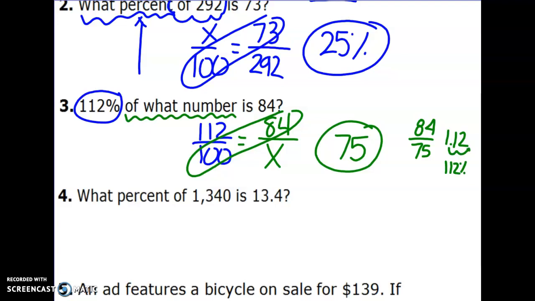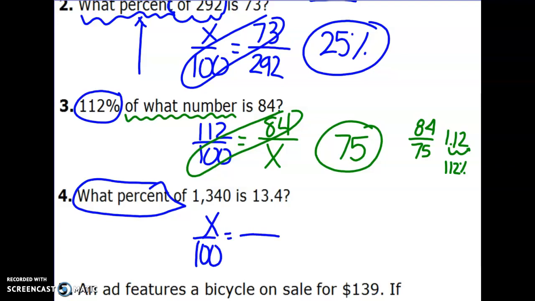Number 4, what percent of 1,340 is 13.4? Okay, this one you might be able to do mentally also. If not, we're just going to set it up. What percent? We don't know that percent, so x out of 100. Then it says of 1,340, so that is my total amount. And then I'm going to put my last amount right here.